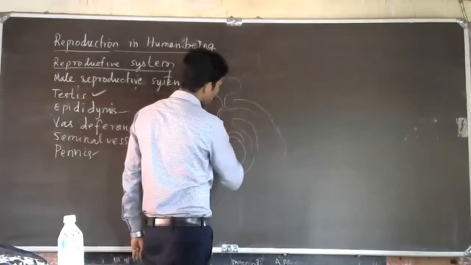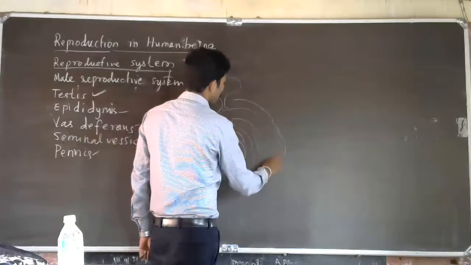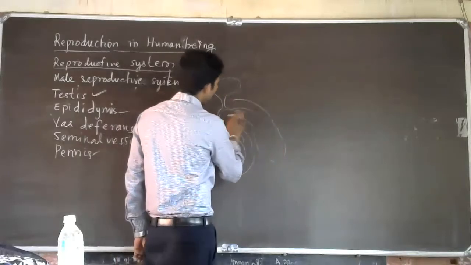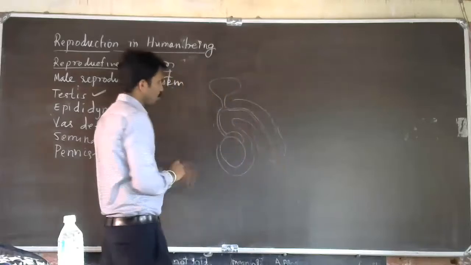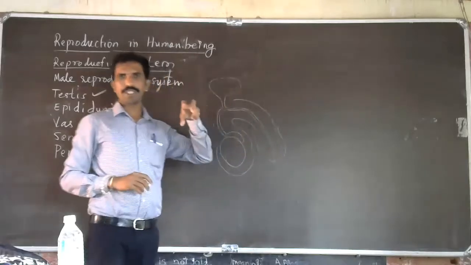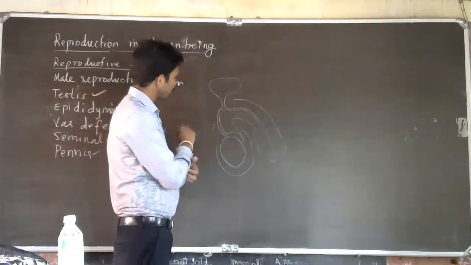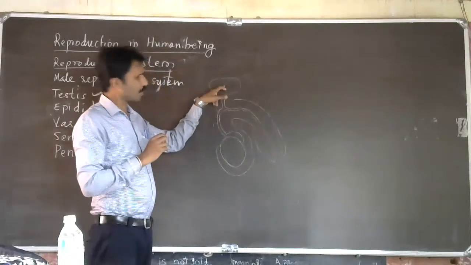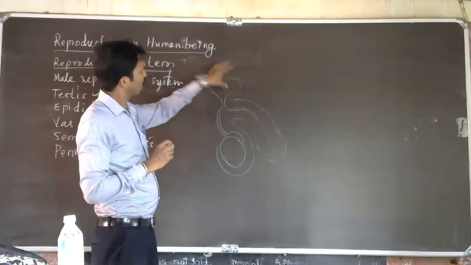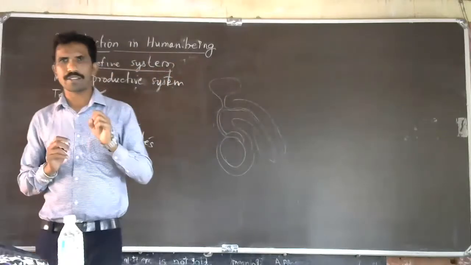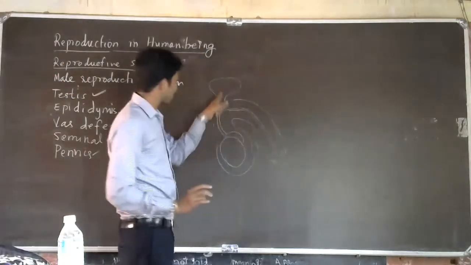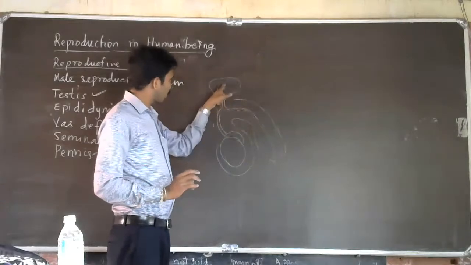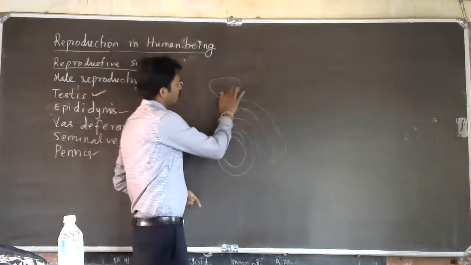So I told you about the reproductive system, and I told you one more system, the excretory system, that is the urinary bladder.